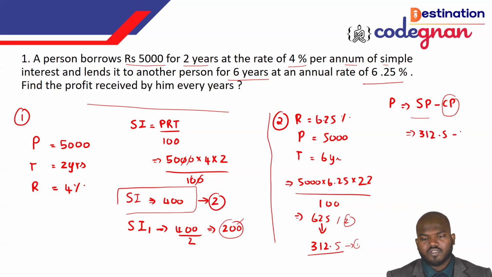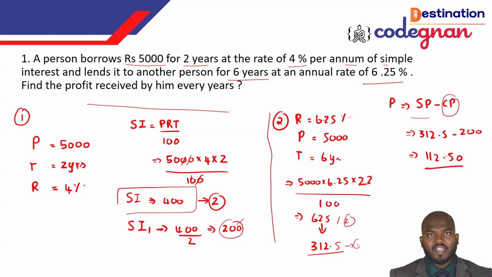So selling price minus cost price, we can take it as 200. If I solve this, I'll get the value 112.50. So this is the profit he was getting for each year. Every year is a question, so I didn't take the 6 years directly. I'm just manipulating with respect to the previous data and giving the same value so that I can get the exact value with this.